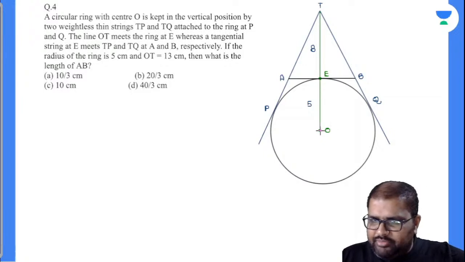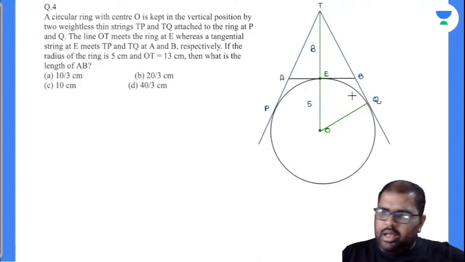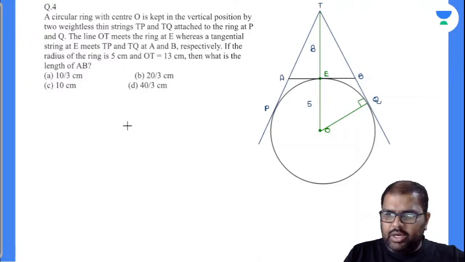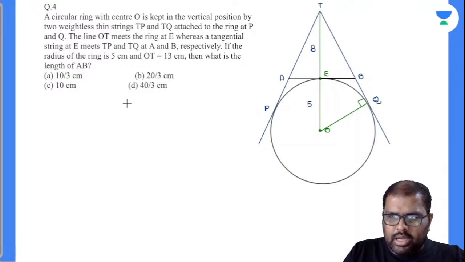Now can I take down from here to here? Is this nothing but the radius of the circle? Radius of the circle will make 90 degrees with the tangent by the tangent perpendicularity theorem. So I am observing triangle OQT, and it is a right angle triangle. Let's find out TQ value.